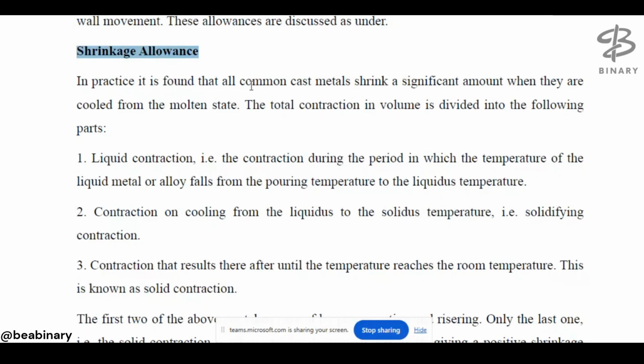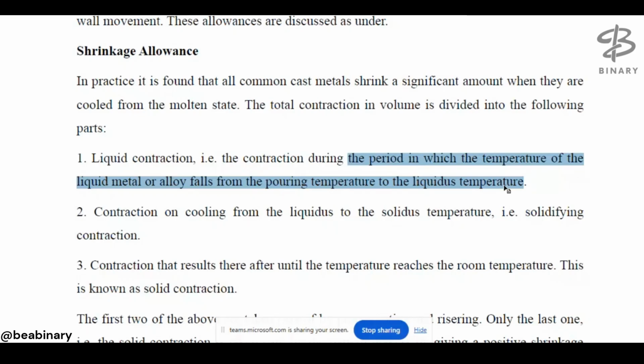Okay, then the total contraction in volume is divided into the following parts. Number one is the liquid contraction. What do you mean by liquid contraction? It is the contraction during the period in which the temperature of the liquid metal or alloy falls from the pouring temperature to the liquidus temperature. So what do you mean by liquidus temperature?